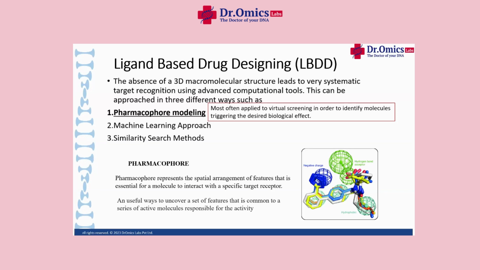As I told you, the compound A is responsible for inhibiting the protein. If it is responsible for inhibiting the protein, that means it possesses some properties. It is having some features in it which are responsible to inhibit the protein. We have to work on those features. And we understand the pharmacophore is nothing but the arrangement of those features which are essential for the activity of the protein, which are responsible to interact with the target, right?